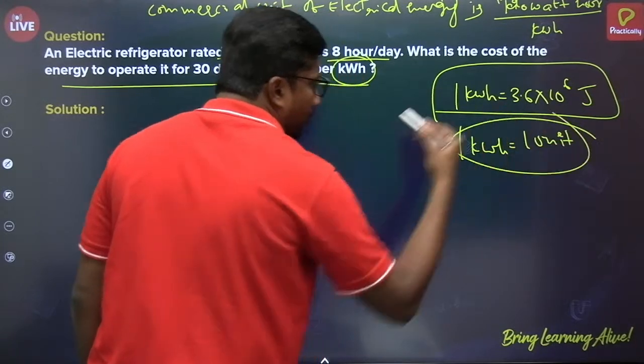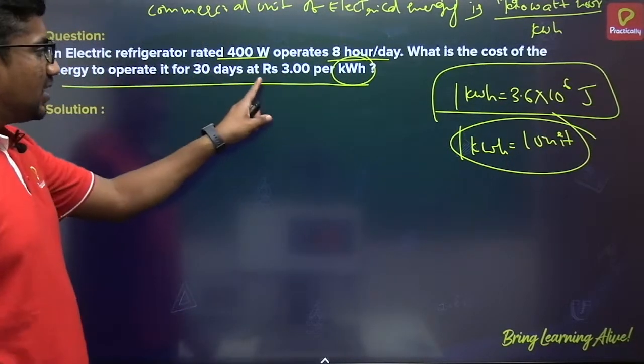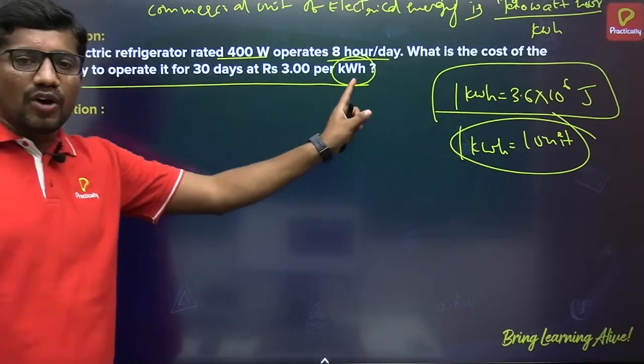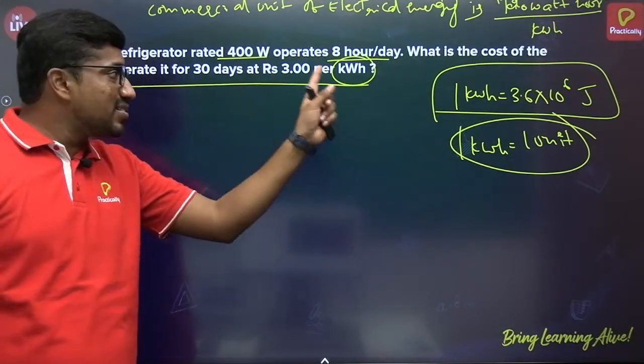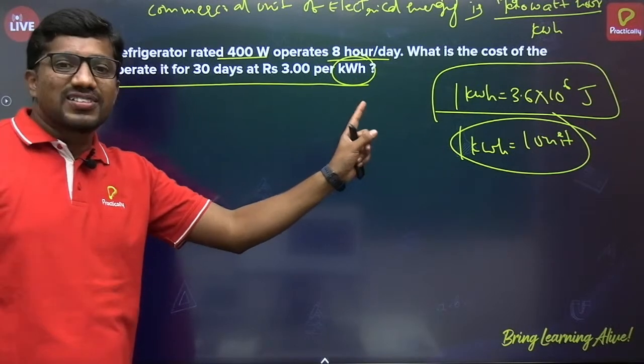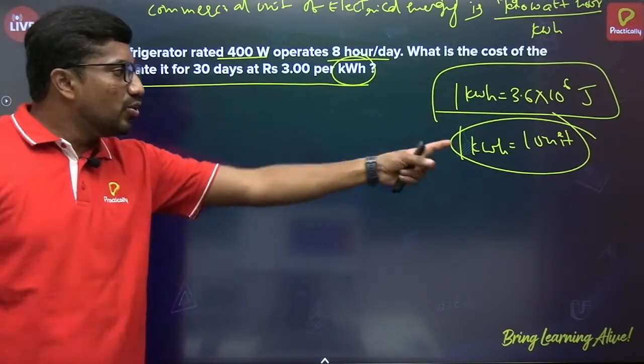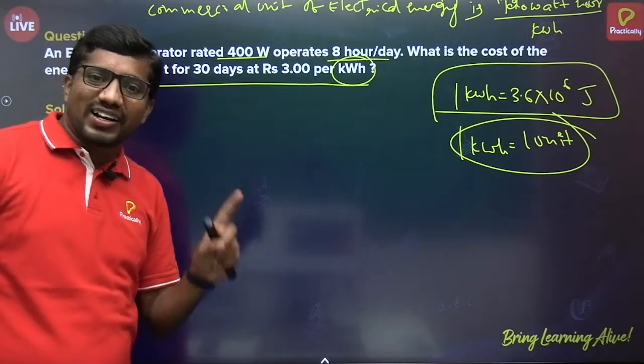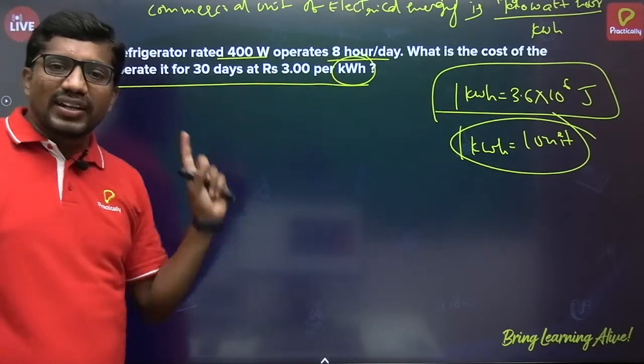Very important. While calculating this bill, see here, they said 3 rupees per kilowatt hour. In some numericals, they may say 3 rupees per unit. In such a case, what is that unit meaning? Unit is nothing but kilowatt hour only. 1 unit of consumption or dissipation of electrical energy is nothing but 1 kilowatt hour.